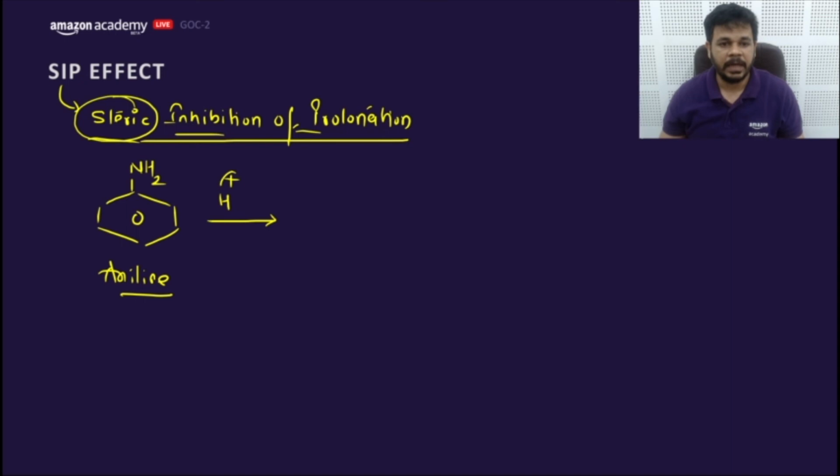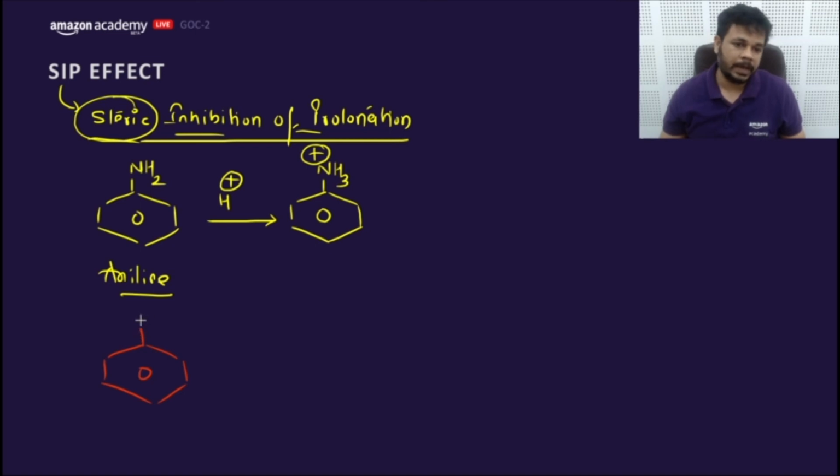If this aniline gets H plus, this is called protonation, and if something happens and this protonation is inhibited, then it would be called inhibition of protonation. Now what will happen if I haven't learned about SIP,